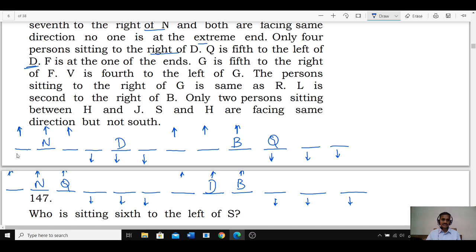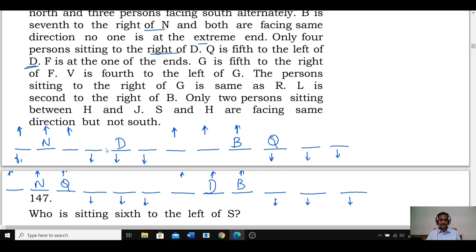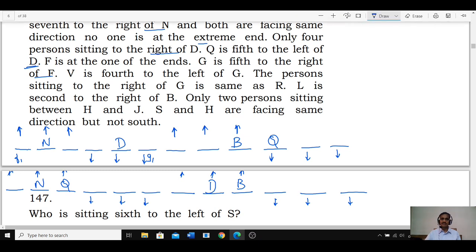Now if F is here, F is at one of the ends. G is fifth to the right of F: 1, 2, 3, 4, 5. Then G will be here. V is fourth to the left of G: 1, 2, 3, 4. V is fourth. Is it possible? Not possible. Hence F cannot be at this place.